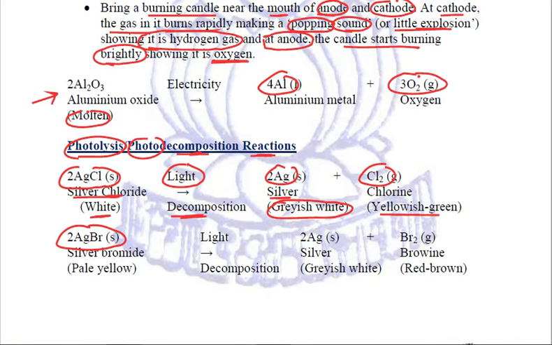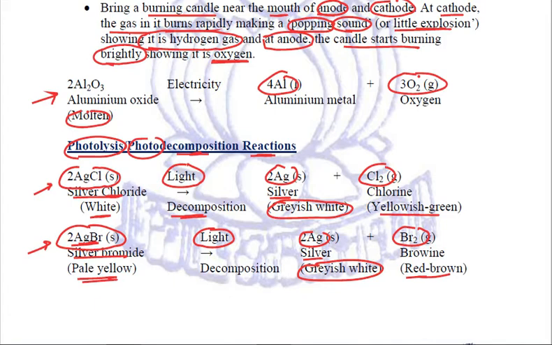Similarly, when silver bromide, AgBr, which is pale yellow in color, is kept exposed to sunlight, it also decomposes into silver and bromine. Bromine is reddish brown and silver is grayish white. Now there are many questions that you need to relate here. First thing is, what happens when silver chloride or silver bromide is exposed to sunlight?